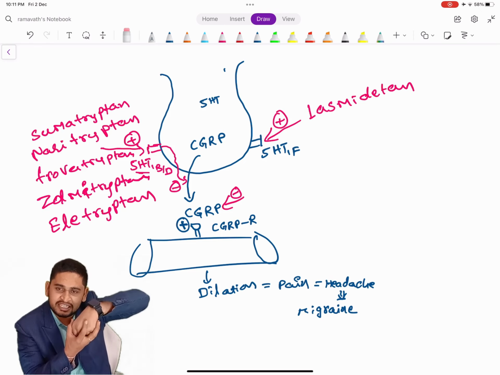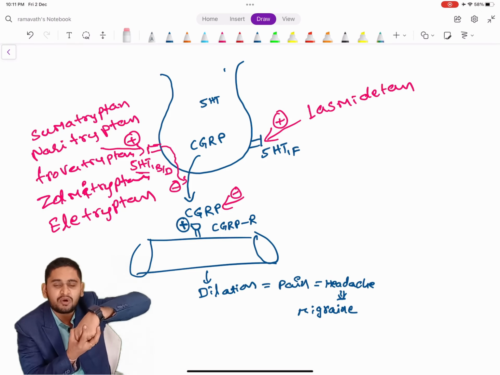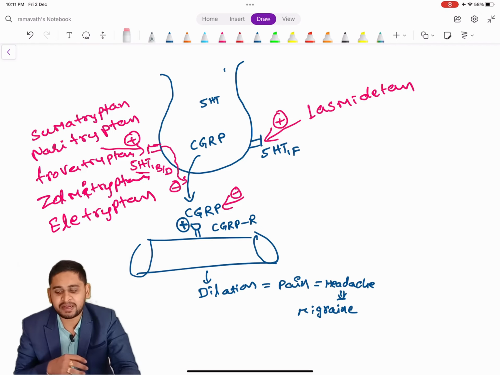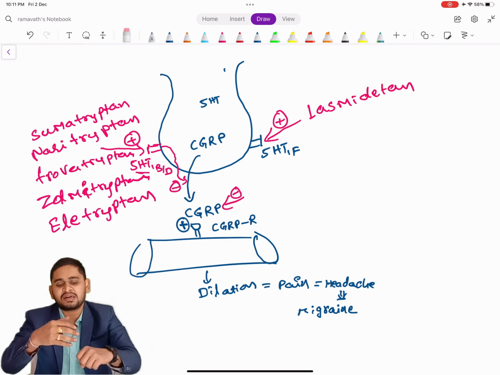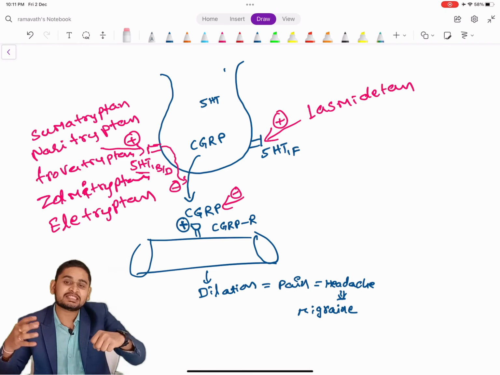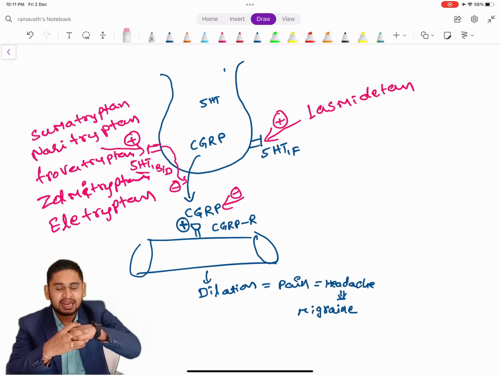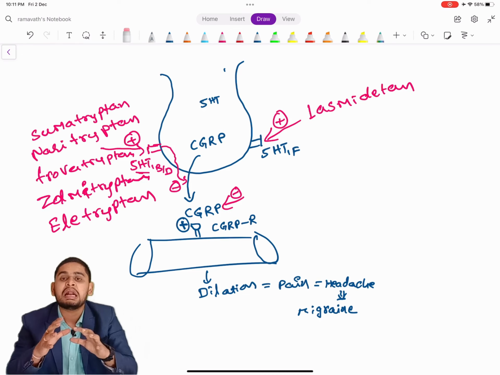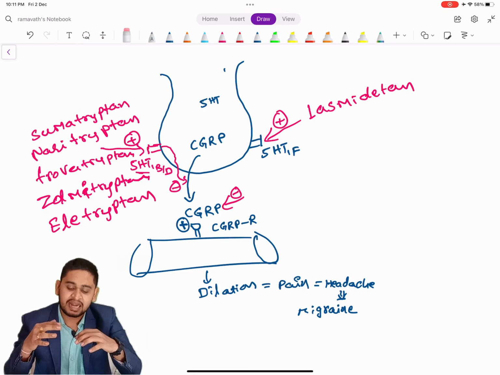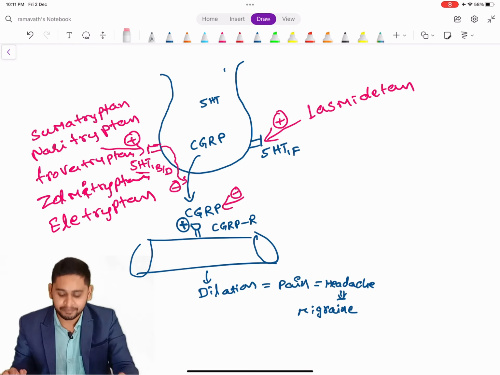Now what is happening? Some other drug acts on the CGRP ligand, binds to it and makes a complex, and that will not get attached to the CGRP receptors.